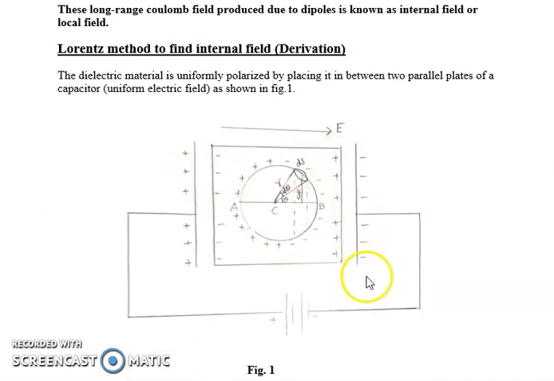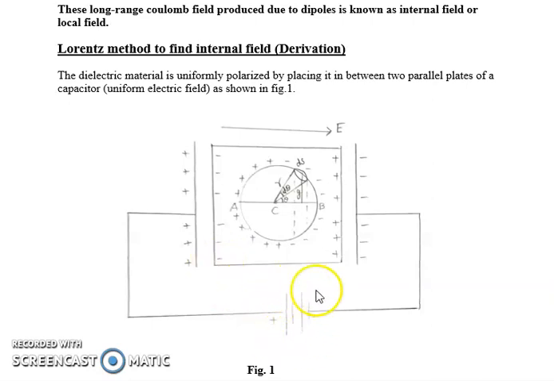Now please see the diagram. A dielectric material is considered. This dielectric material is placed between the two parallel plates of a capacitor. Now a battery is connected across the two parallel plates of the capacitor. So this is the positive terminal of the battery, and this side of the parallel plate has positive charges. Similarly, this is the negative side of the battery, so this side of the parallel plate has negative charges.